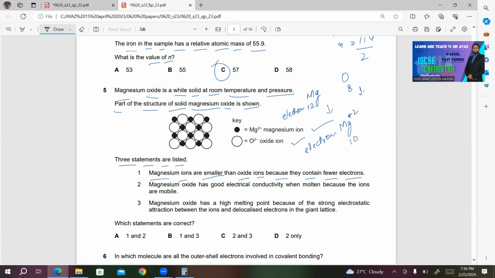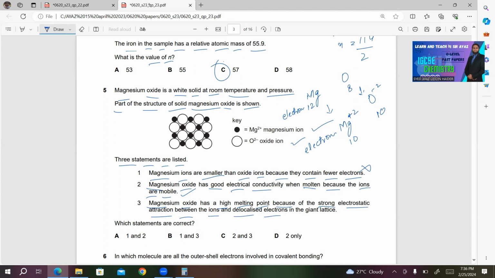And in case of oxide ion, that is O2-, the electrons is also 10 this time because it has gained 2 electrons. So this statement is wrong. Number 2, magnesium oxide has a good electrical conductivity when molten because the ions are mobile. This statement is correct.